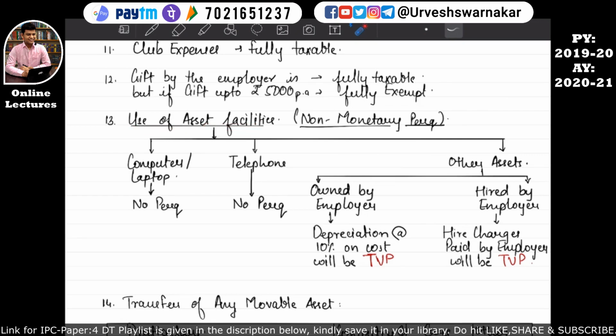Okay students, let's revise part number 13. Part number 13 says that use of asset facility. If the asset is a computer or laptop, it will not be considered as a perquisite.